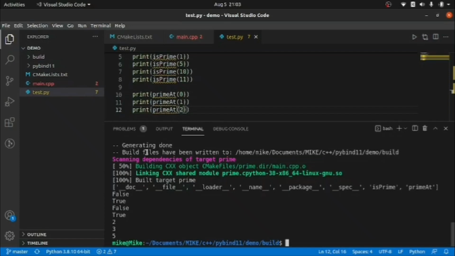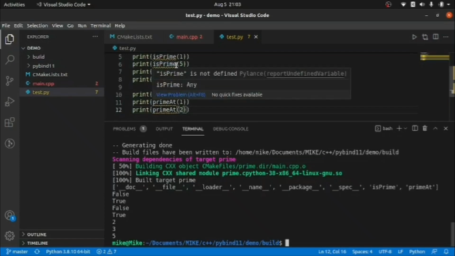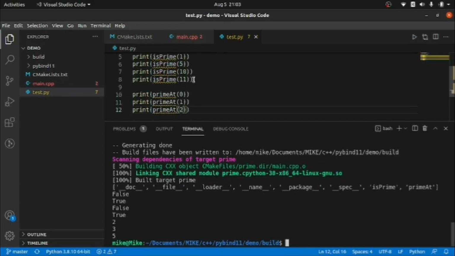If things go fine, we will definitely see some output, which I hope is a satisfying answer. Oh guys, you can see that 1 is false, 5 is true, then again 10 is false, 11 is true, right? So the prime number check is working properly. Now let's check at the 0th index, it is returning 2, then 3, then 5. Yeah, seems like everything worked perfectly, guys.